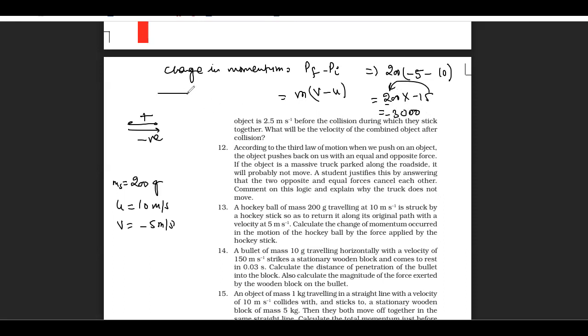If I'm considering this as the positive direction, this will be considered the negative direction. So the change in momentum is 3000 kilogram meter per second, in the direction of the ball hit by the hockey stick. Got it? Yes, sir. Please copy this.